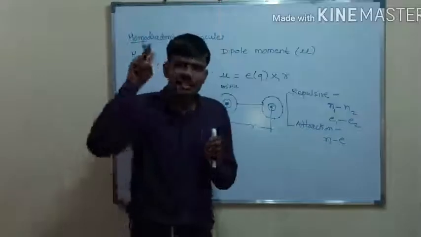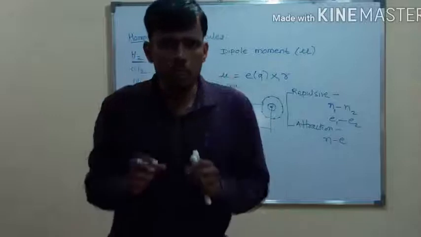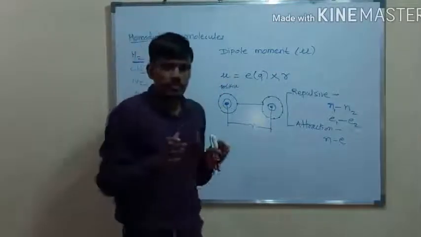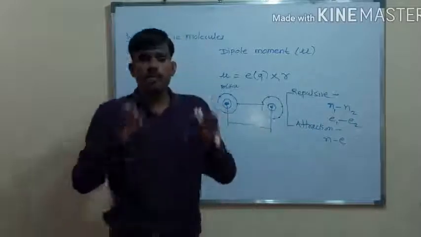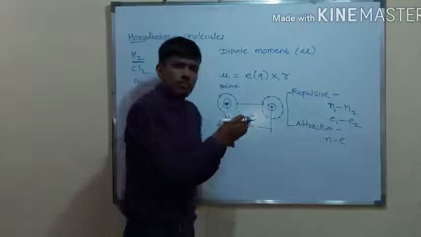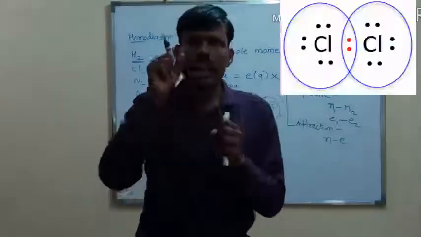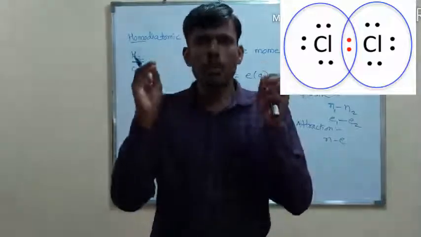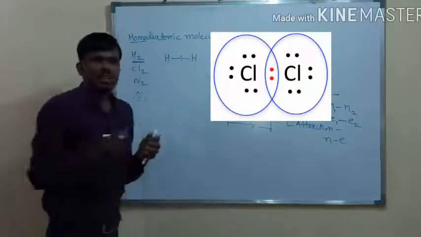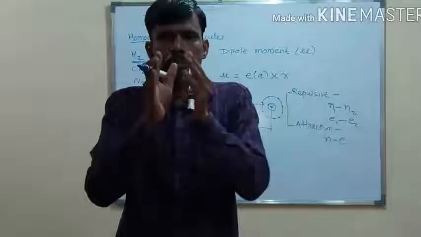That is, a symmetrical charge distribution is present around the atoms in a homodiatomic molecule, because both are made up of the same atoms. The bond formed between the two atoms is at an equal distance from the two atoms. Suppose the electrons shared by the two atoms are at an equal distance from both atoms.